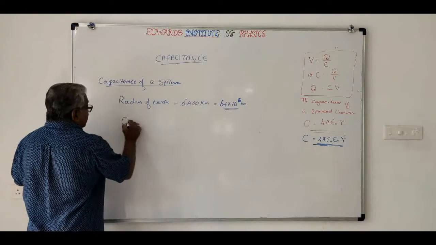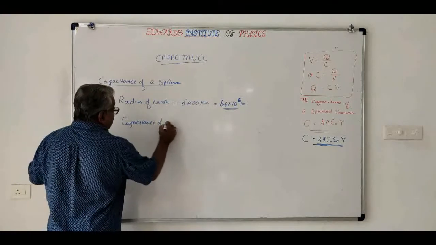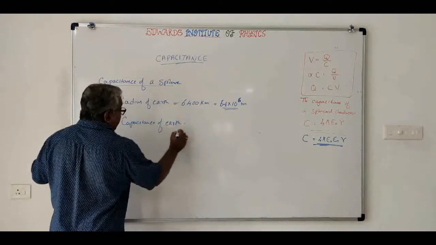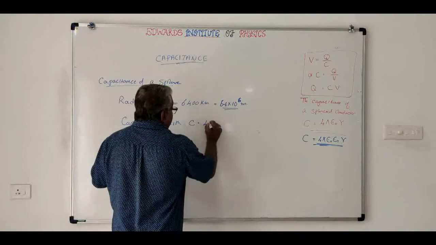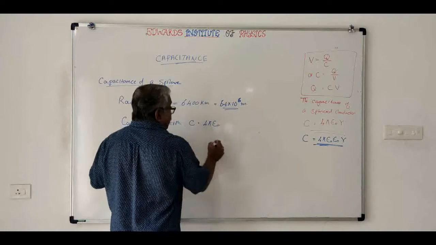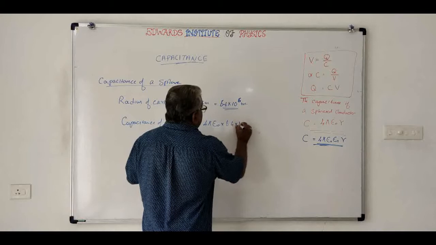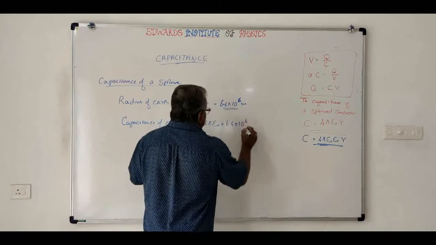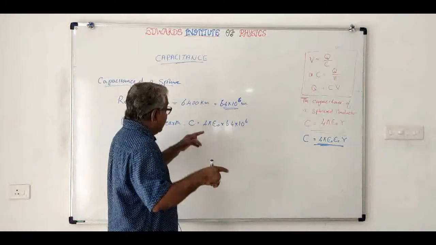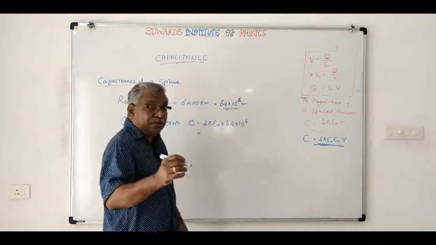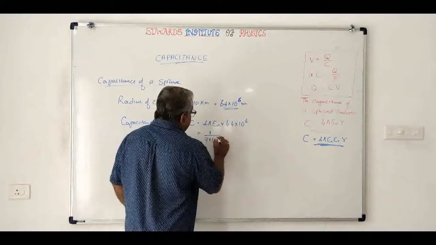So, capacitance of Earth will be equal to, C will be equal to 4 pi epsilon 0 into 6.4 into 10 raised to 6. You know 1 by 4 pi epsilon 0 is 9 into 10 raised to 9. So C will be equal to 6.4 into 10 raised to 6 divided by 9 into 10 raised to 9.